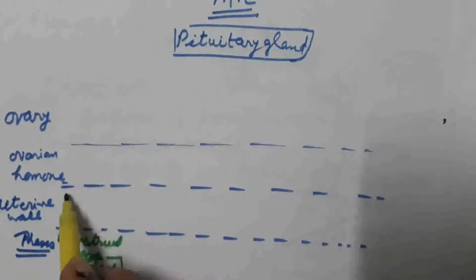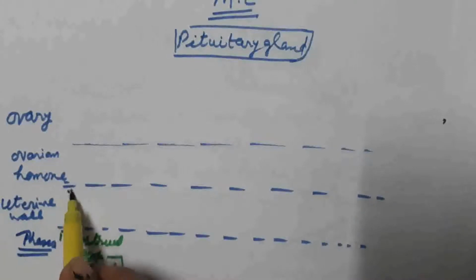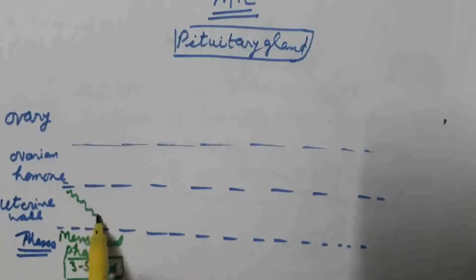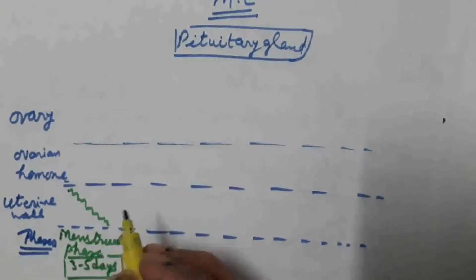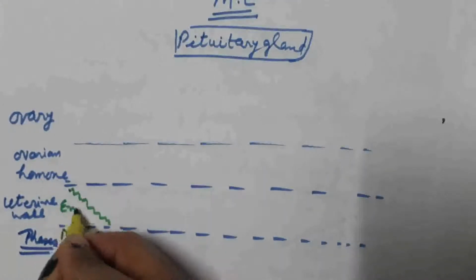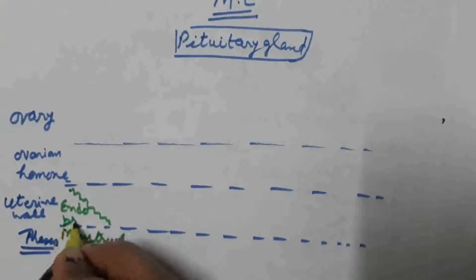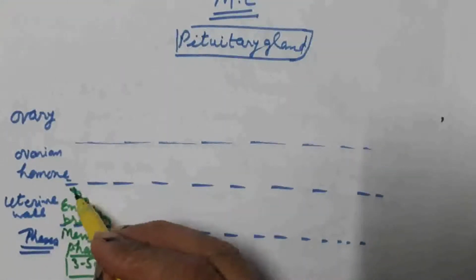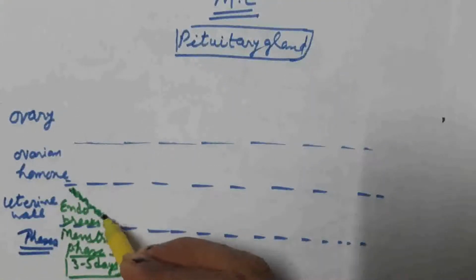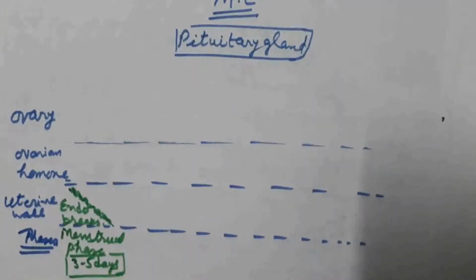Inner lining of endometrium breaks down. This is the endometrium breaks and bleeding takes place. So this is known as the menstrual phase, which is of 3 to 5 days.